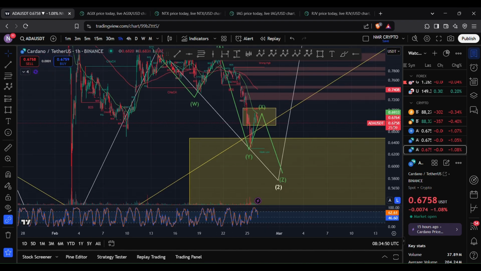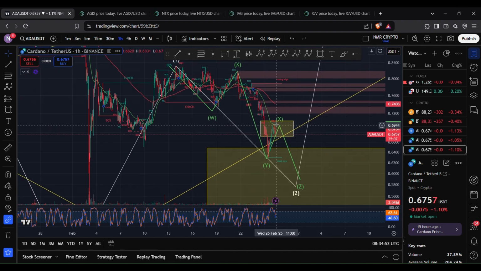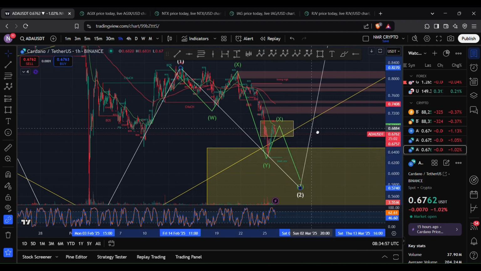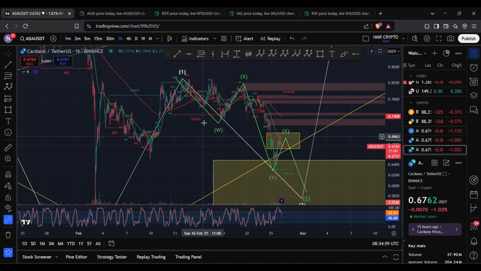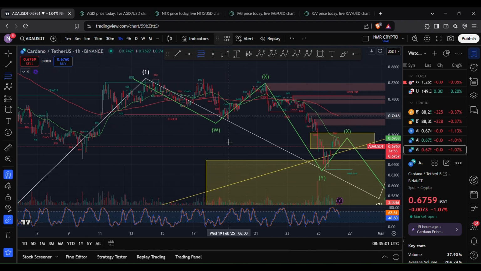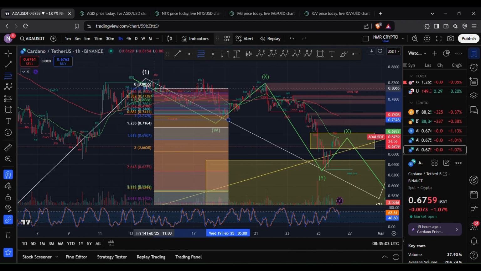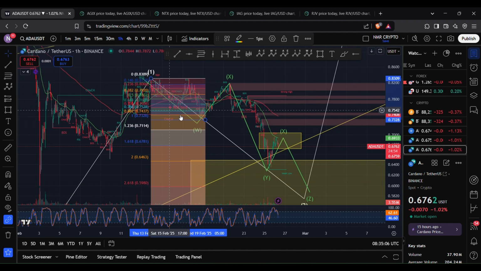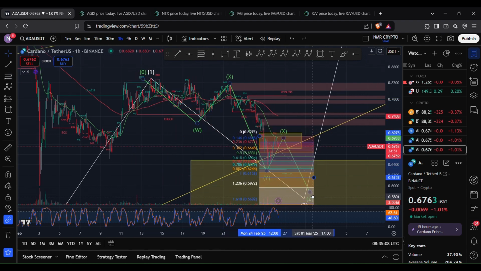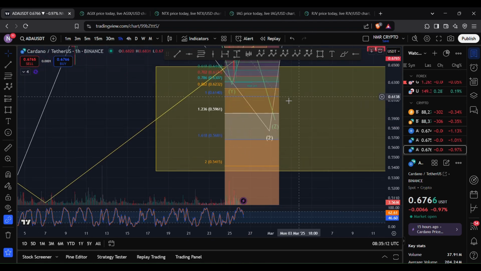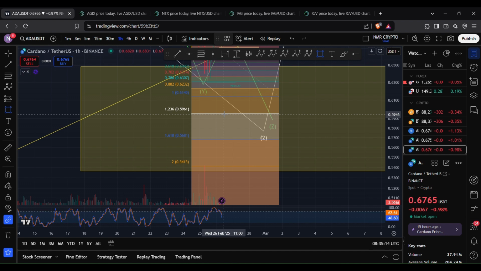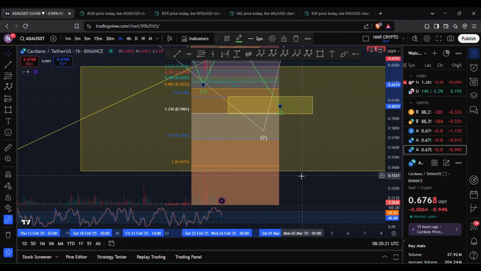Now, what we can also do is assume that our wave X is now topped off and try and predict where our wave Z will reach. And so once again, using the Fibonacci retracement tool, now our wave Z will typically be a 1 to 1.236 retracement of our wave W. And so we can anticipate that our wave Z will reach anywhere between 59 cents and 61 cents, so anywhere within this region here.